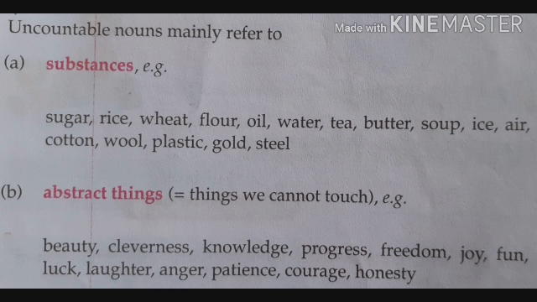And also abstract nouns. Abstract things are those which we can only feel, not see or touch. Emotions, feelings, ideas, thoughts. We can only feel them, not see or touch them. Beauty, cleverness, knowledge, progress, freedom, joy, fun, luck, laughter, anger, patience, courage, honesty. These come in the category of uncountable nouns.